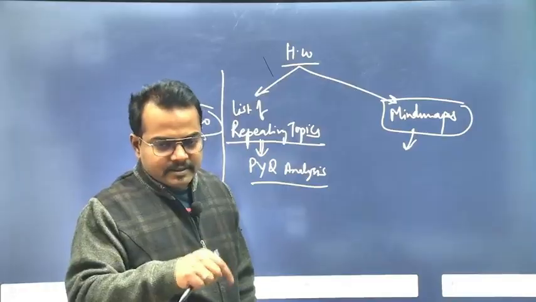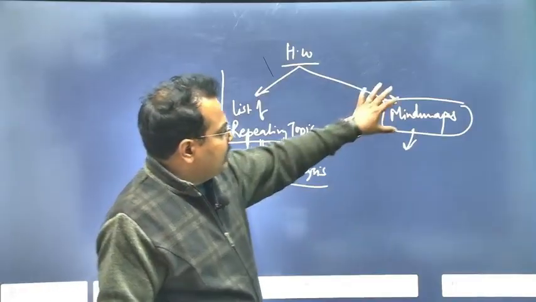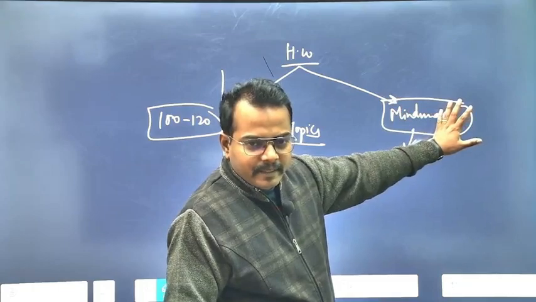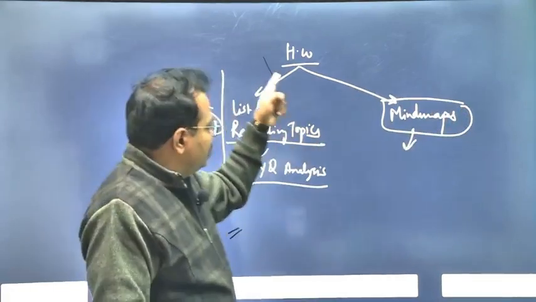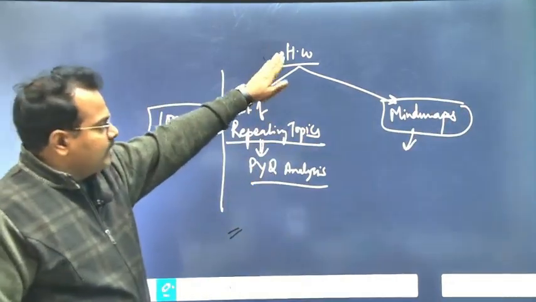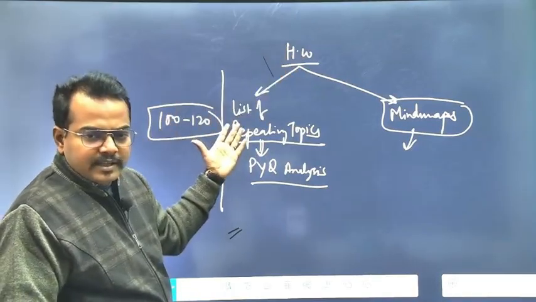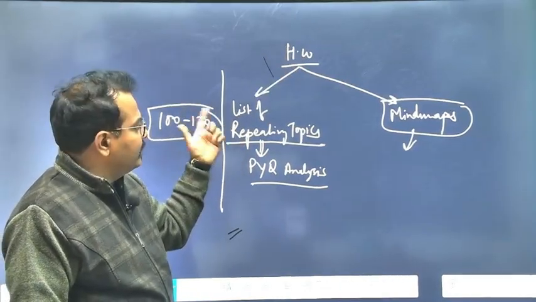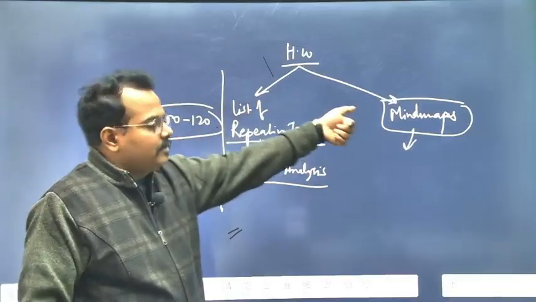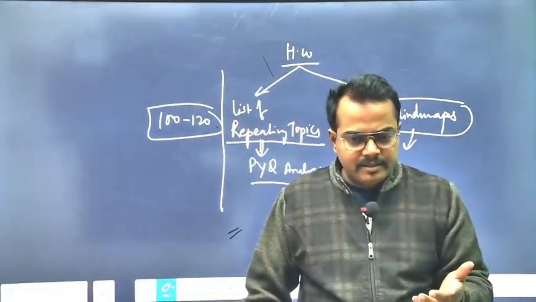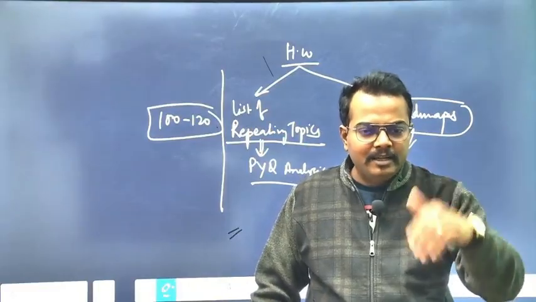No, no, this is the first thing. So the next thing, one by one, we will draw the mind maps. Clear? So today's homework is this. You give me the list of all these things as soon as possible, within 2-3 days, and then I will tell you to make the mind map. You make one mind map and submit it to me. Then I will tell you it's okay. Then go on to the next. So now prepare 10 mind maps and then submit to me.